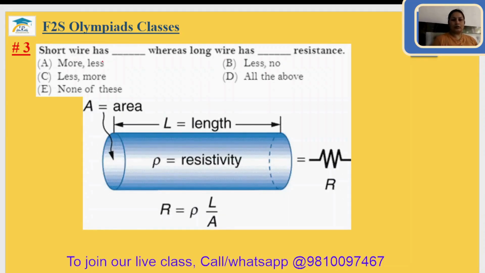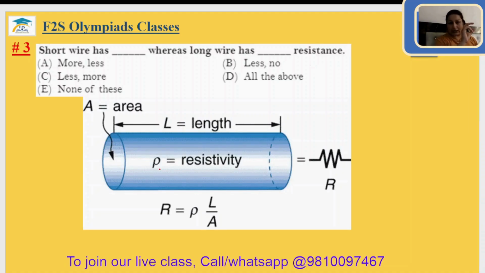Question number 3. Short wire has dash, whereas long wire has dash resistance. We know that resistance is the hindrance or obstacle which comes in the path of the electric current. It means the obstruction to the passing of electric current is your resistance. As the length is more, the hindrance will be more.